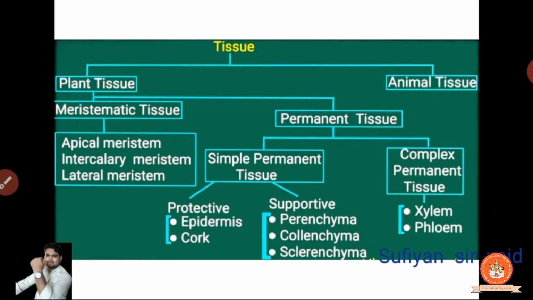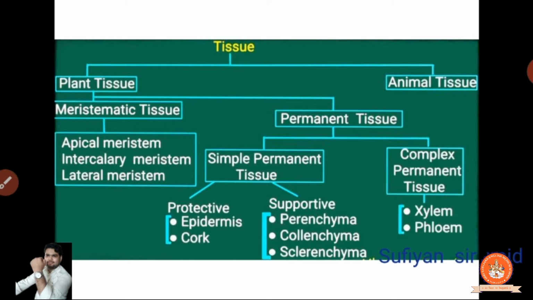Okay, what is that? That we will study with the diagram in an easy way to understand the concept of science, because science is about feeling the subject. If you're not getting my video, go in the playlist or go on YouTube and search for Sufyan Sarved, you can get my videos. Okay, now the permanent is for the simple permanent tissues. Clear? What is a simple permanent? It means it is made up of one type of cell, similar type of cells. Clear?